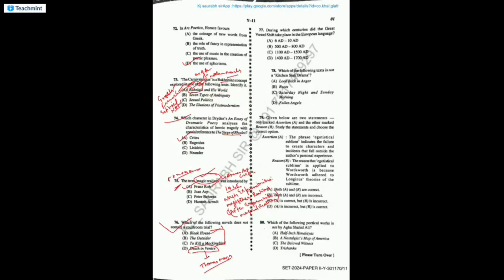Bleak House is written by Charles Dickens, of course. The Outsider is written by Albert Camus. If you remember Albert Camus, one of the very famous writers who introduced The Myth of Sisyphus, a very famous essay which is supposed to bring absurd literature onto the world platform. The Myth of Sisyphus is a critical essay written by Albert Camus. We pronounce him as Camus.